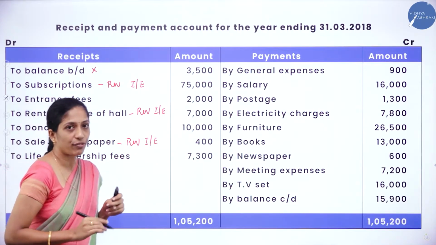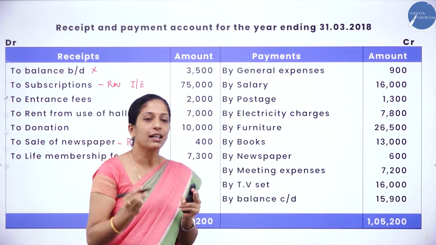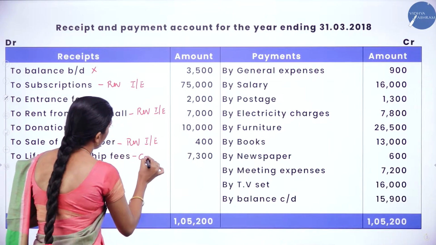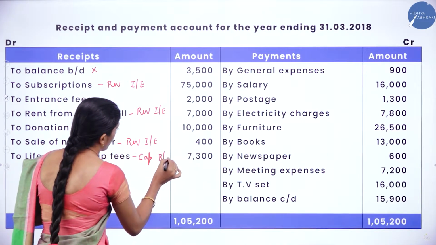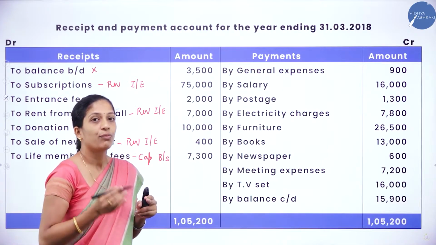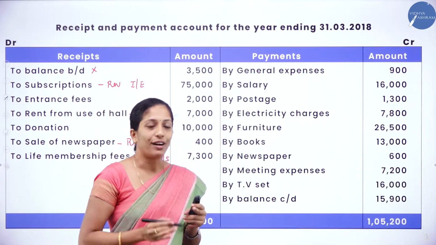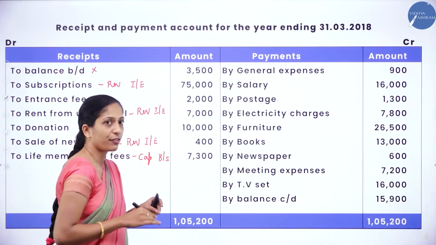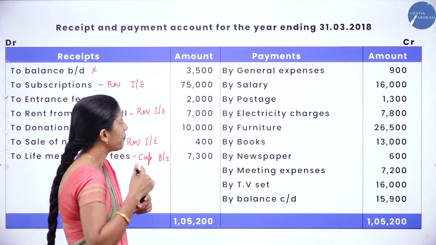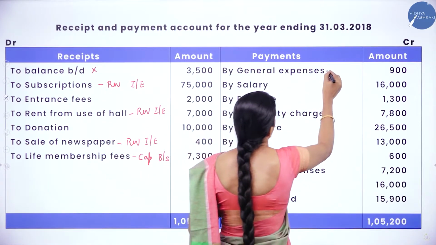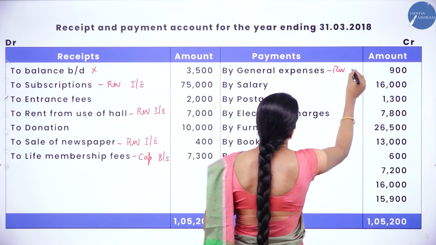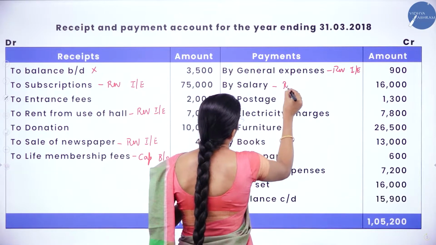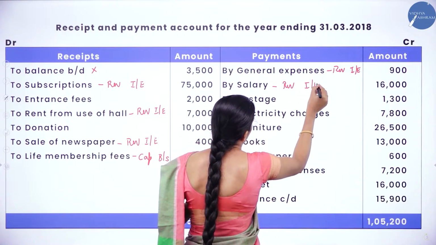Next, life membership fees. For the whole lifetime they are paying one lump sum amount. So it is a capital item. So it comes under balance sheet. How it has to be treated under balance sheet? We have to add to capital fund. So capital fund, add surplus, add life membership fees or any donation that has to be capitalized. Next, general expenses. So it is a revenue item. So where does it come? Income and expenditure account. Next, salary. It is a revenue item, income and expenditure account.